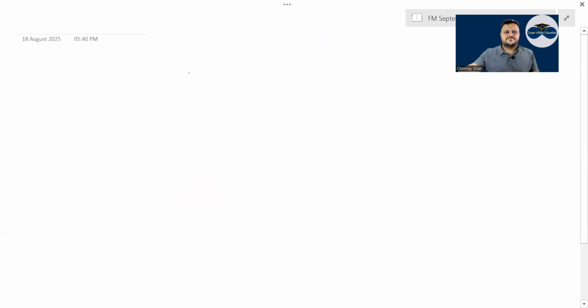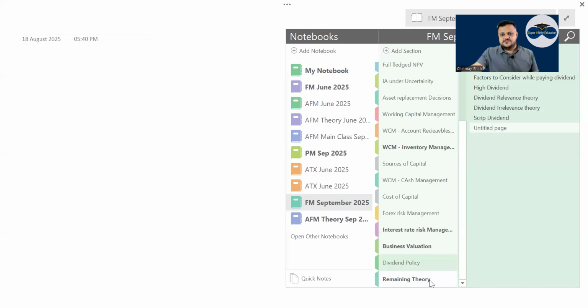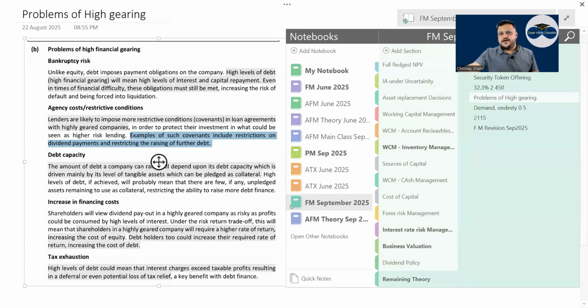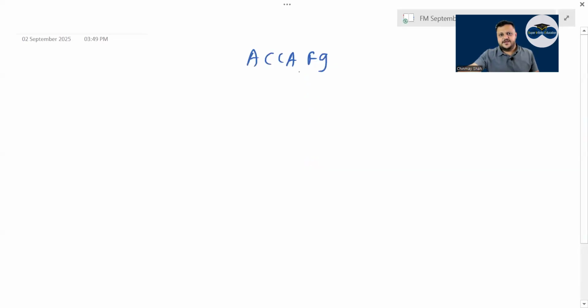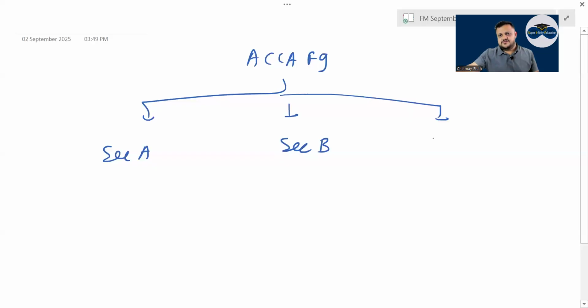Now, quickly, if you want to write down how much time to be given to what part. You have your paper on Friday, correct? You have three parts: section A, section B, and section C. Section A has 15 MCQs, right?